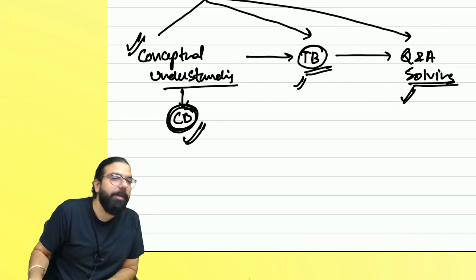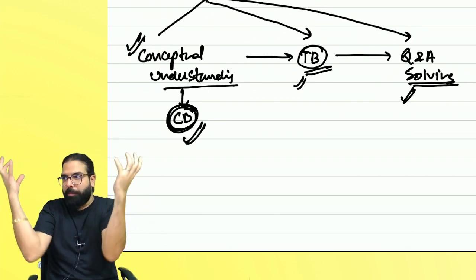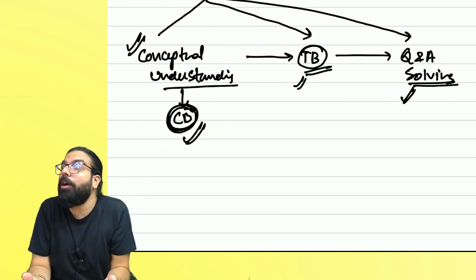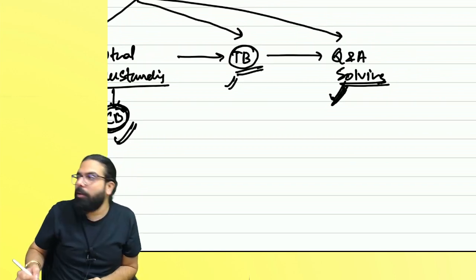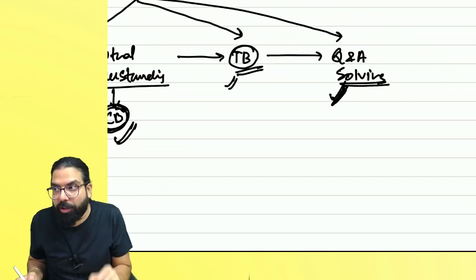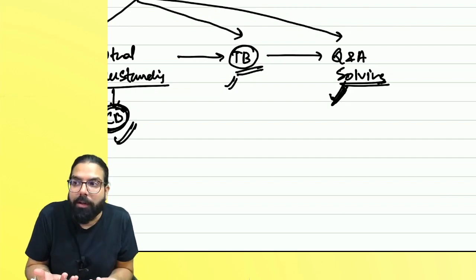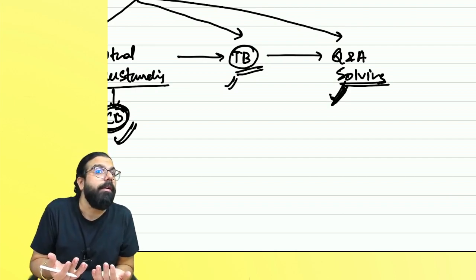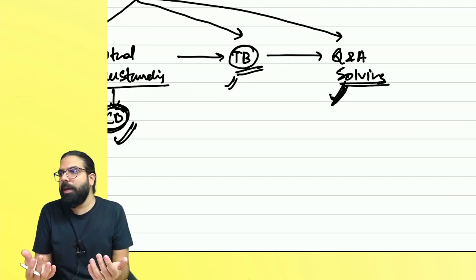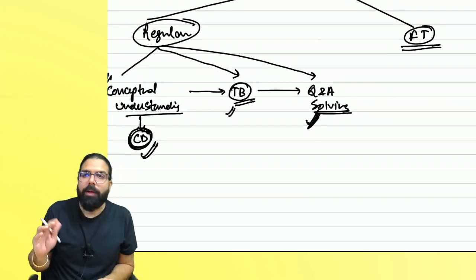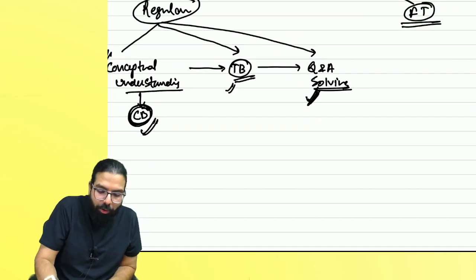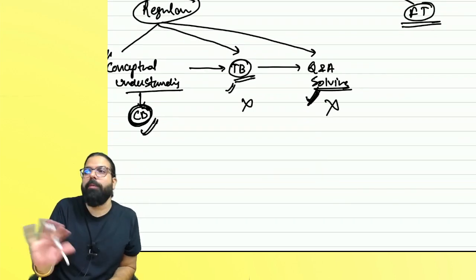See, you know what happens? Conceptual understanding, you learn the concept. How to apply the concept to a situation is something you learn along with the Q&A. Only if you solve question answers do you know how to apply the concept. Are we clear, everyone? Now, sir, what happens in the fast track? In the fast track, the only difference is that question answer solving and textbook reading we don't do.